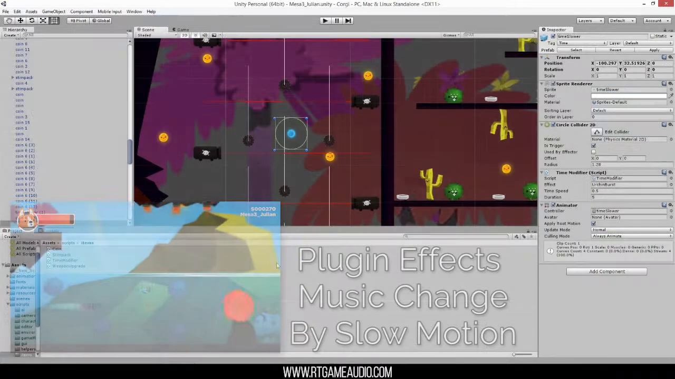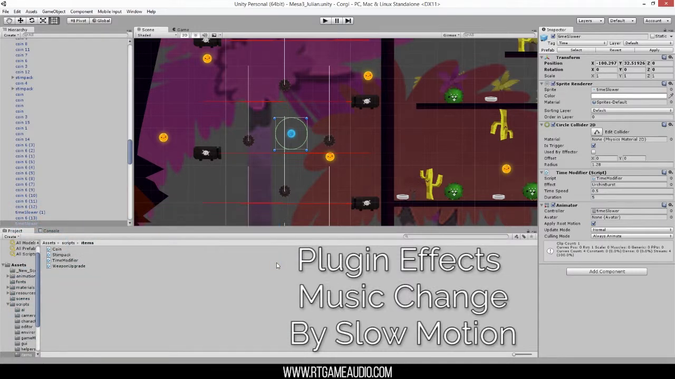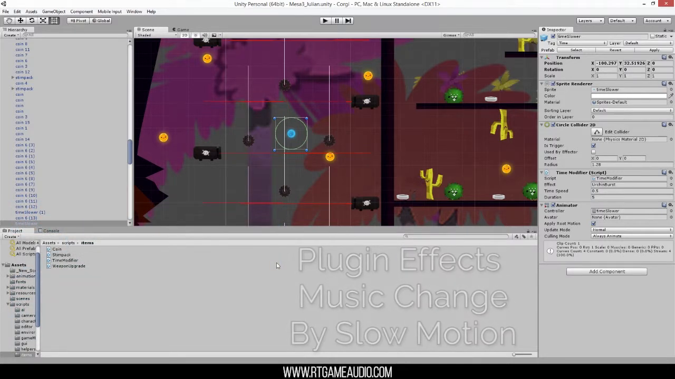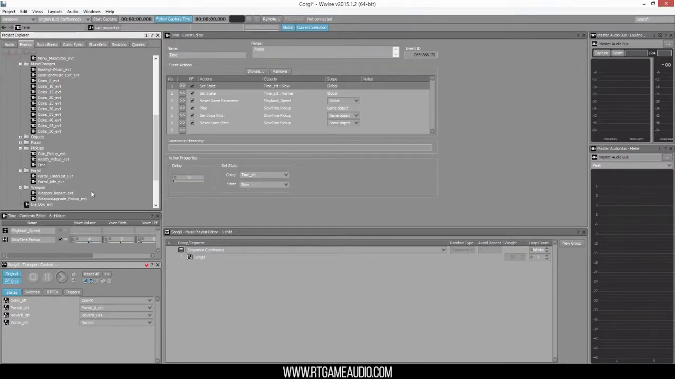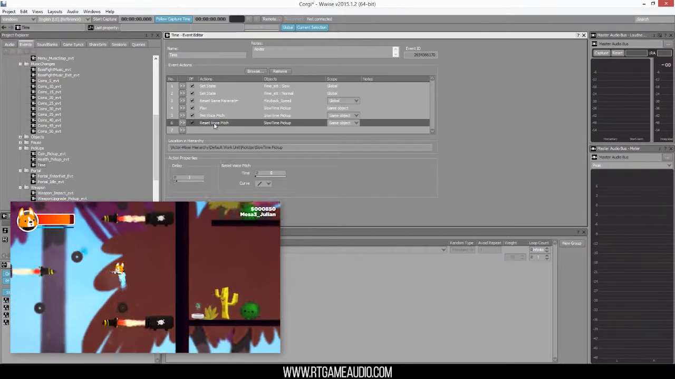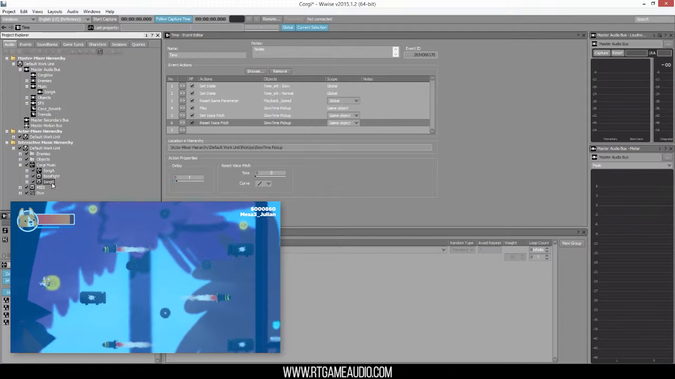The game has a slow motion item. When the character picks this up, everything goes for 5 seconds into slow motion mode. The playback speed parameter and pitch were used to make the music and other sound effects go into slow motion and keep in sync.